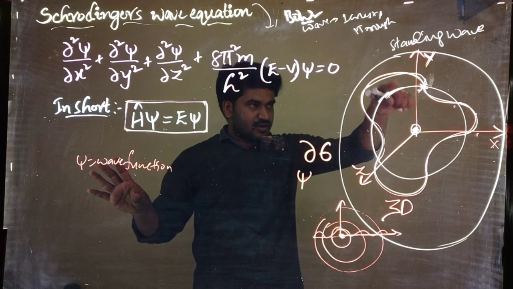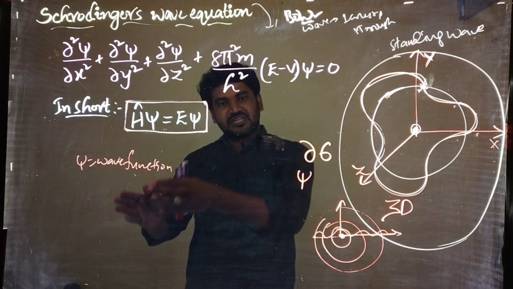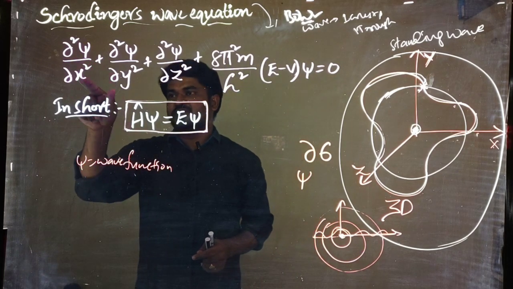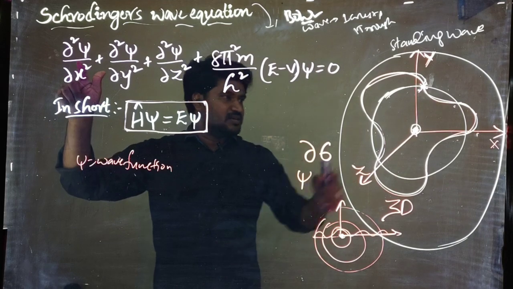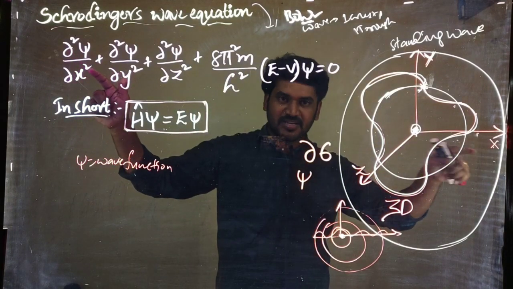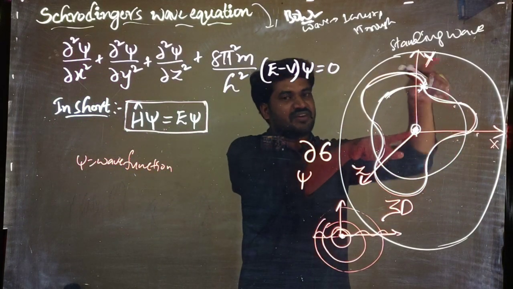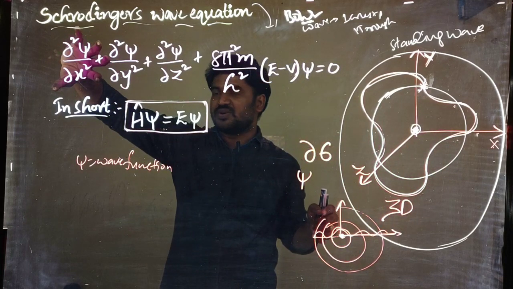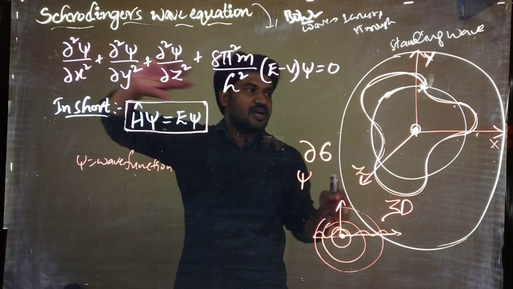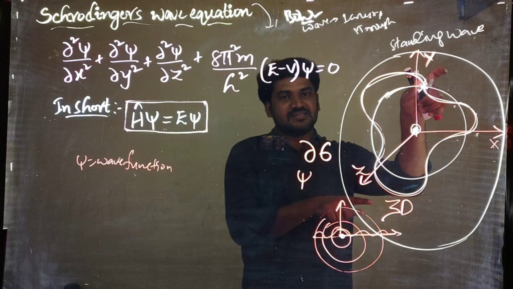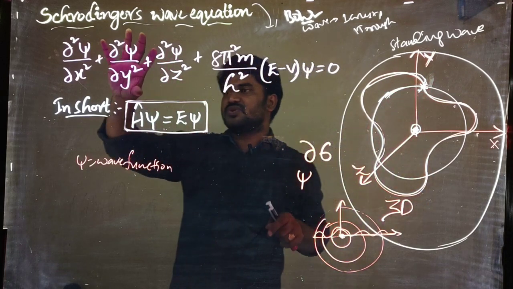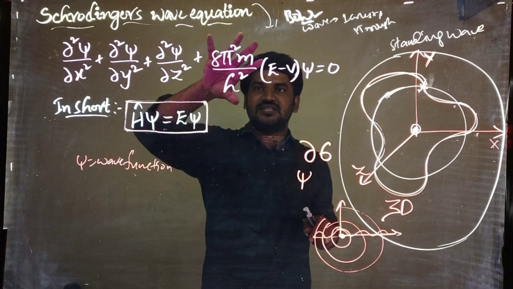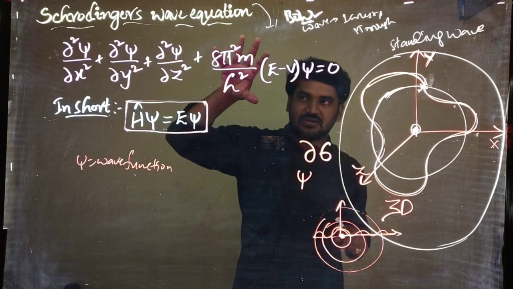That means all the things about the wave are given by the psi, right? Now, ∂²ψ/∂x², along the x-axis, how the wave is behaving, all that is given by ∂²ψ/∂x², right? And how the wave is behaving in the y-axis is given by ∂²ψ/∂y². In the z-axis, it is ∂²ψ/∂z². And this is the particular constant value.